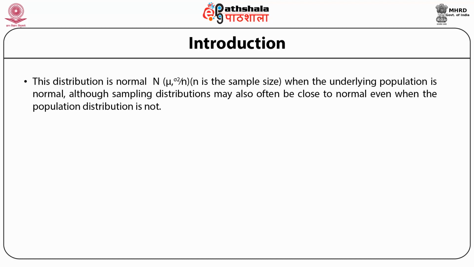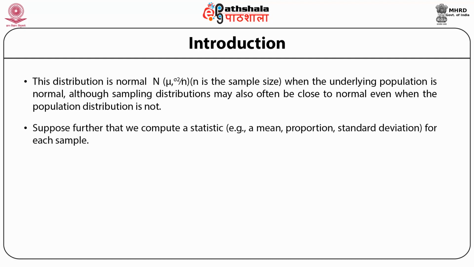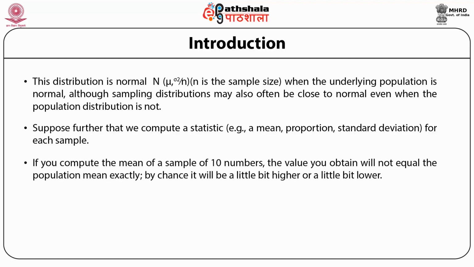Suppose that we draw all possible samples of size small n from a given population. Suppose further that we compute a statistic, for example a mean, proportion, or standard deviation, for each sample. The probability distribution of this statistic is called a sampling distribution, and the standard deviation of this statistic is called a standard error. For example, if you compute the mean of a sample of 10 numbers, the value you obtain will not equal the population mean exactly. By chance, it will be a little bit higher or a little bit lower.